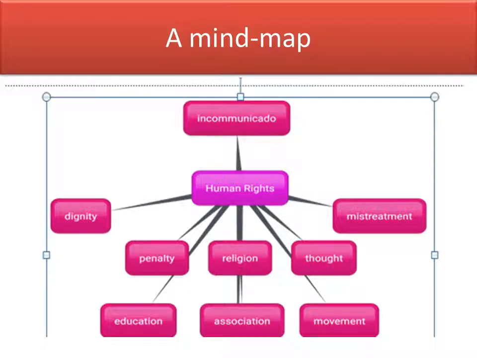Before you is a mind map. You have words related to human rights. Incommunicado, so we explain some. Incommunicado, somebody who is detained incommunicado is not allowed to speak with other people. Mistreatment, treating people in a harsh way, for example. Penalty, for example, these days there is a lockdown. If you go out without a written permission, without a face mask, you are penalized. You may pay 300 Ds minimum, or you may go to prison.